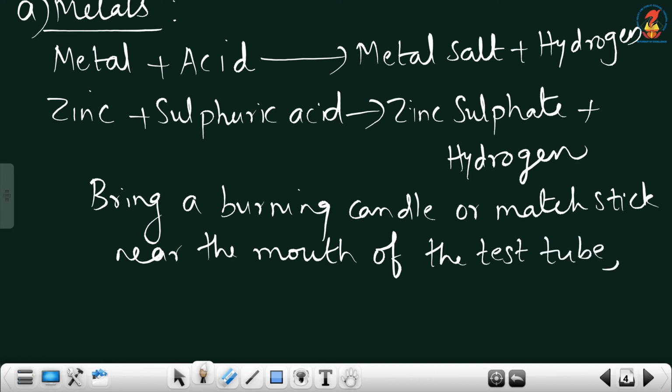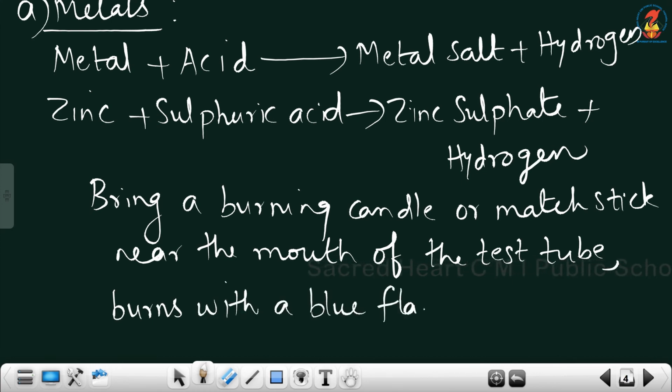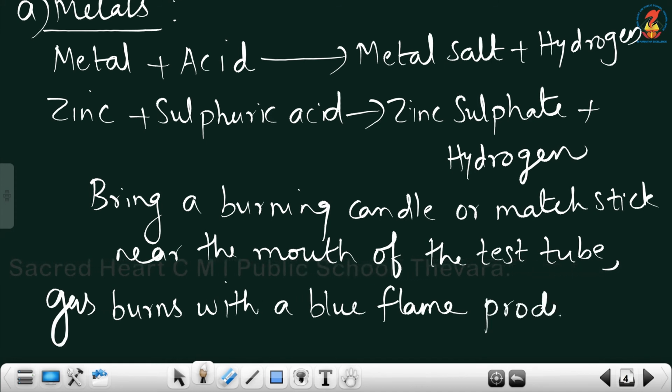Bring a burning candle or a matchstick near the mouth of the test tube from which the gas is evolving. If the evolved gas is hydrogen, it burns with a blue flame. The gas, not the flame of the matchstick, the gas will burn. Gas burns with a blue flame